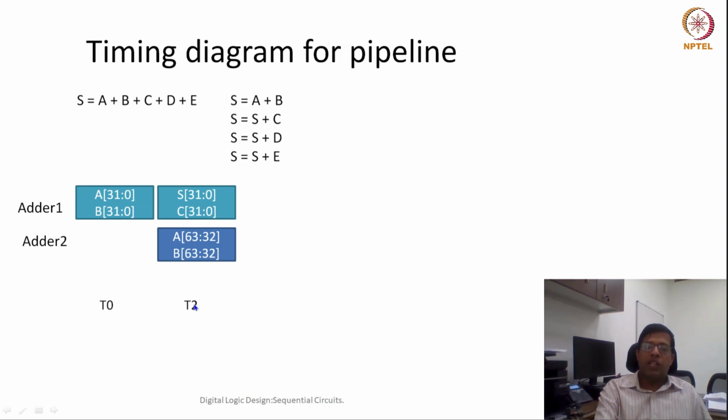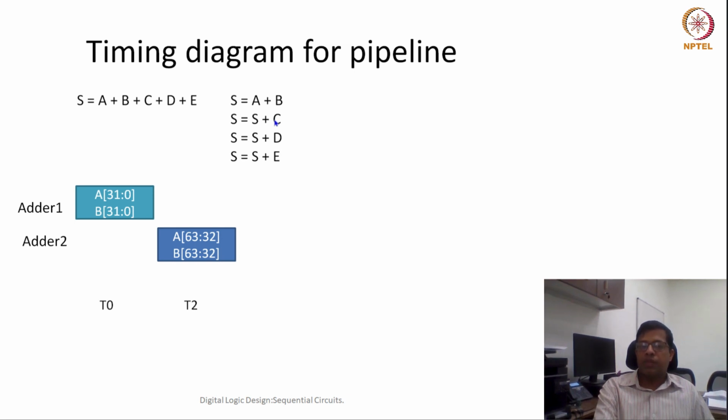Along with that, because adder 1 is free, we can start computing S plus C. At the end of this clock cycle my S 0 to 31 is ready. It is saved in a register, so it is available to be used. We also start adding the lower half of the C number.